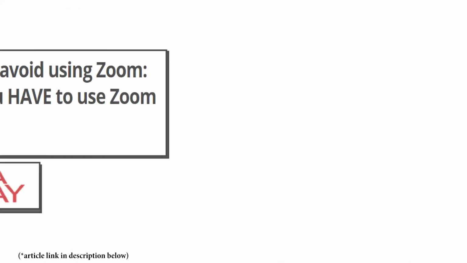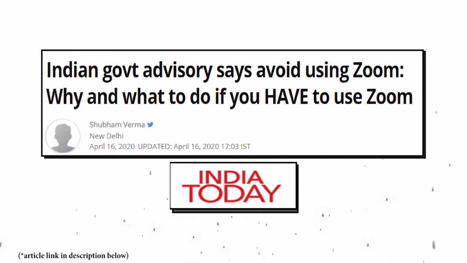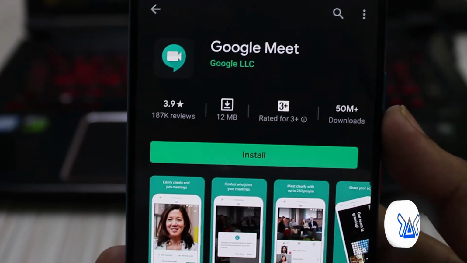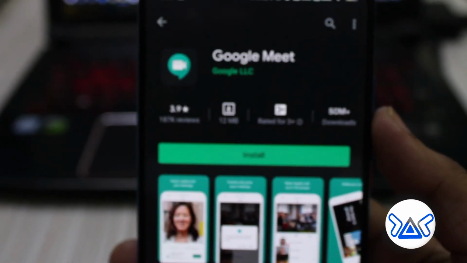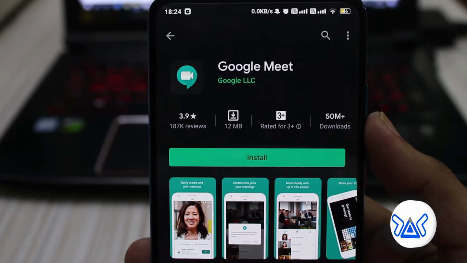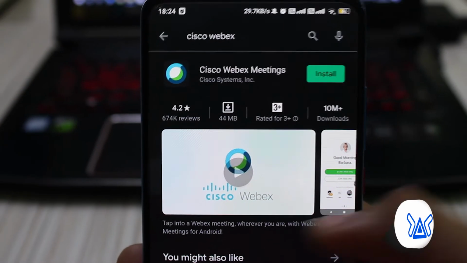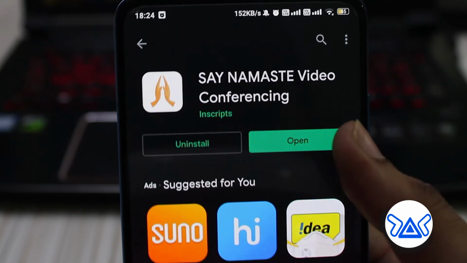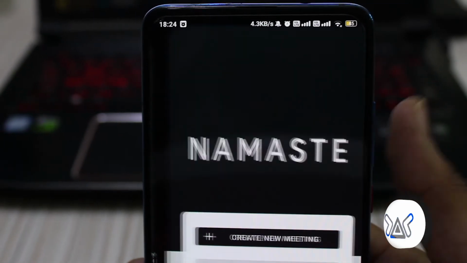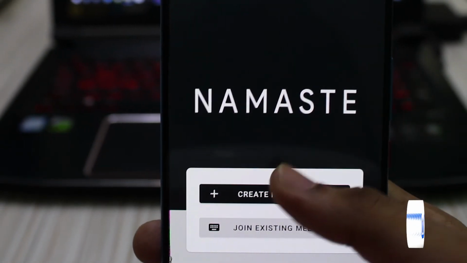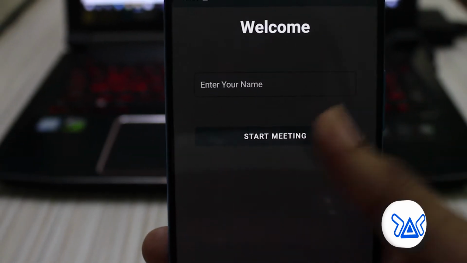Not only this, the Indian government advisory says to avoid using Zoom. So here are the best alternatives for Zoom: Google Meet, Microsoft Teams, Cisco WebEx Meeting, Skype, and also you can try out the upcoming Indian Say Namaste app for video conferencing.